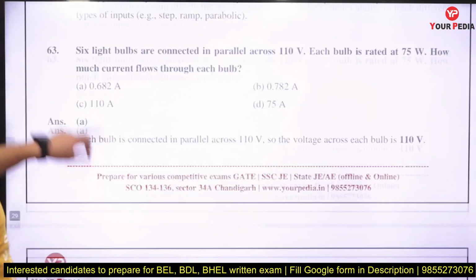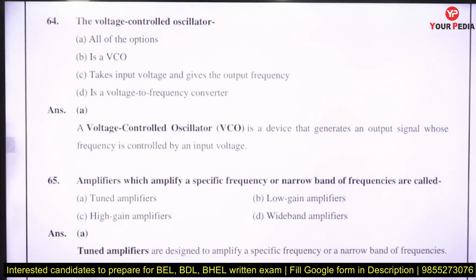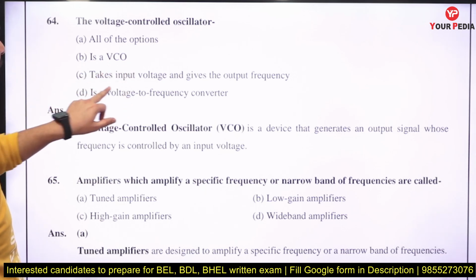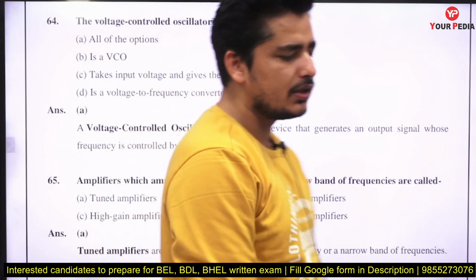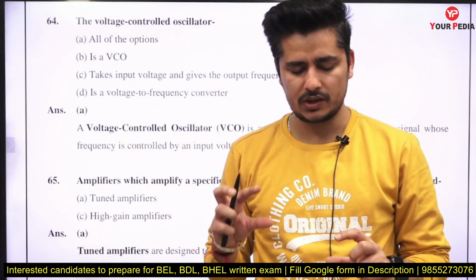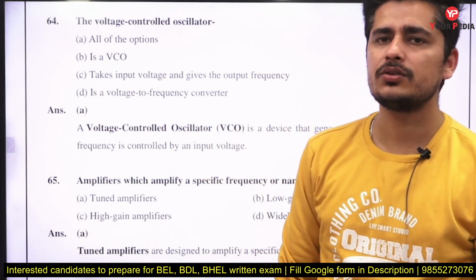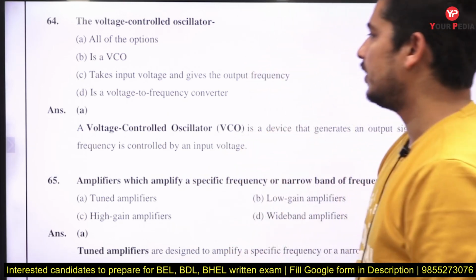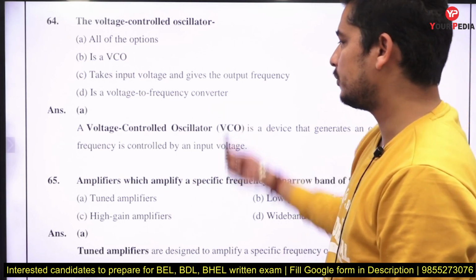The next question. The voltage controlled oscillator, that is VCO, right? It takes input voltage and gives output frequency. That is the main thing about this. If you apply a voltage at the input, it converts that voltage into frequency, which is used to generate the FM signal. So we can generate the FM signal by using a voltage controlled oscillator. It is a voltage to frequency converter, so we can say all the options are correct.